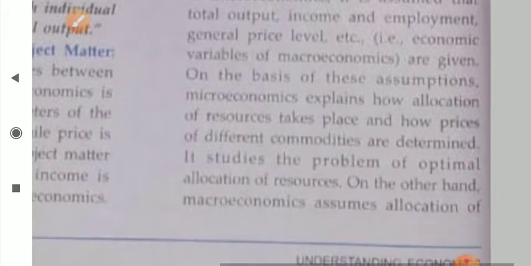All these variables remain constant. Whenever you study macroeconomics, then all your micro variables remain constant. So keep this in mind in terms of assumptions.